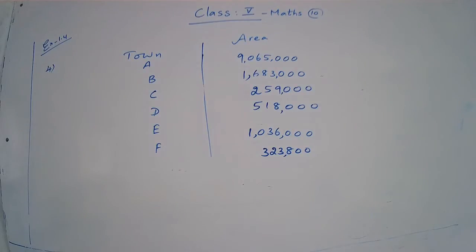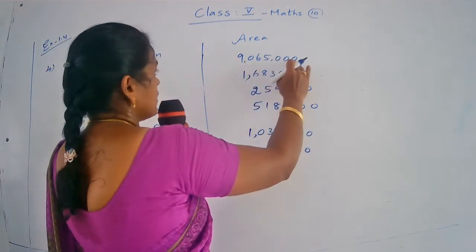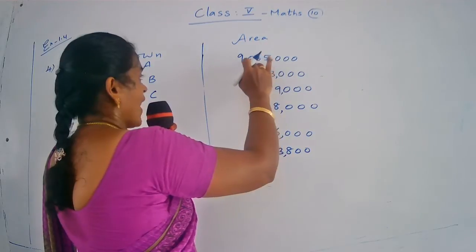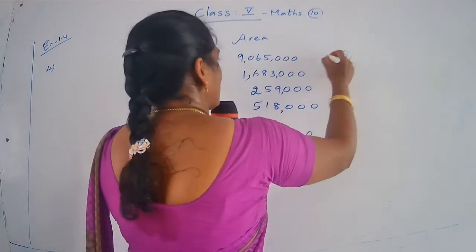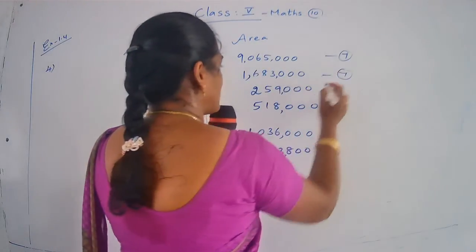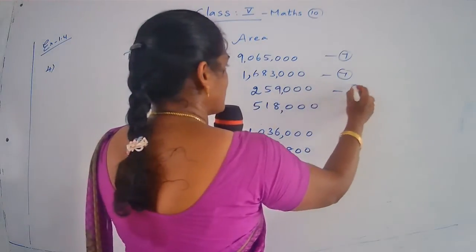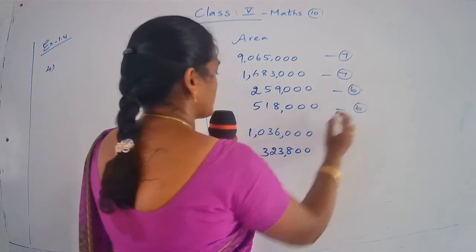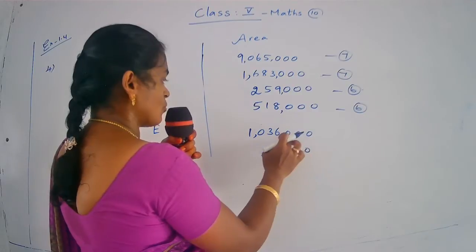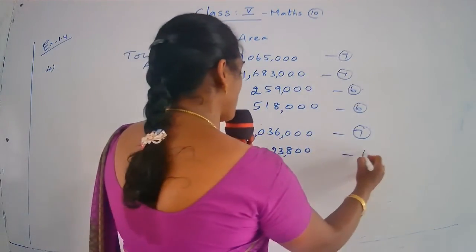First of all, you count the digits. Yes, children, count it. First number has how many digits? 1, 2, 3, 4, 5, 6, 7. 7 digits. Second number also 7 digits. Third number 1, 2, 3, 4, 5, 6, 6 digits, and 1, 2, 3, 4, 5, 6, 7 digits. So 7 digits, and this number has 6 digits.